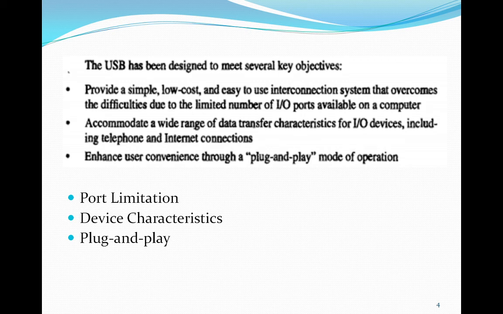Then the next important aspect is device characteristics. The kinds of devices that may be connected to a computer cover a wide range of functionality. The speed, volume, and timing constraints associated with data transfer to and from such devices vary significantly.